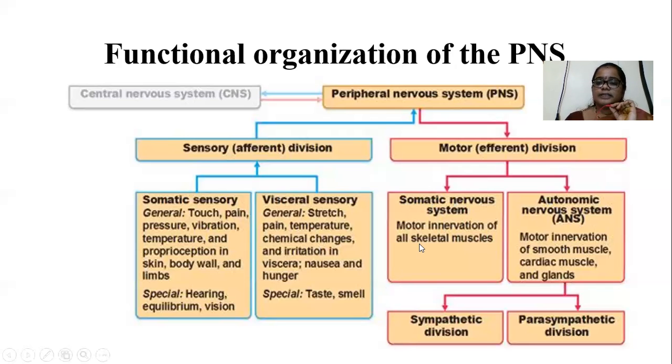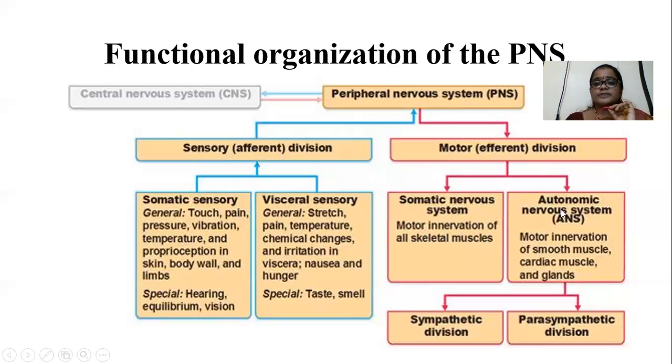Our body consists of three kinds of muscles: skeletal muscles, smooth muscles, and cardiac muscles. The skeletal muscles are voluntary muscles because skeletal muscle contractions and relaxations are in our control. For example, walking, running, jumping are all in our control. So that's why the somatic nervous system is called the voluntary nervous system.